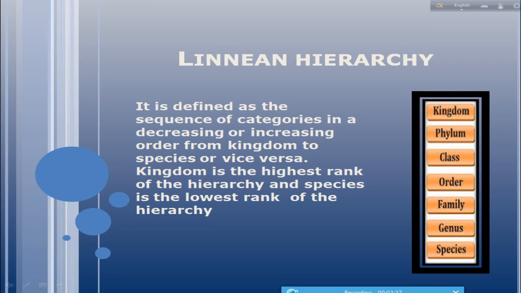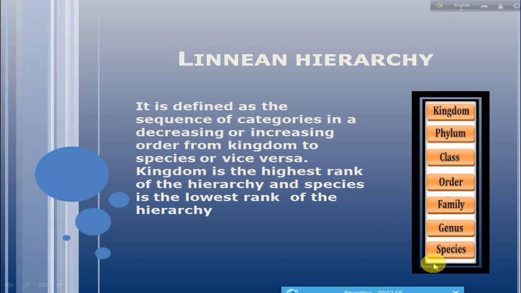Kingdom is the highest rank, followed by division, class, order, family, genus and species. And species is the lowest rank in the hierarchy. Here in this picture you can also see that kingdom occupies the highest rank of the hierarchy and species occupies the lowest rank.